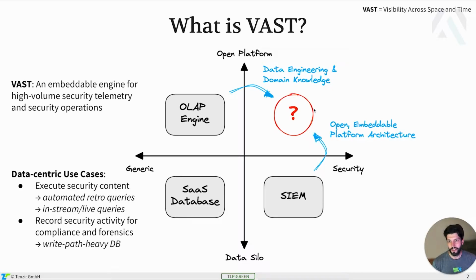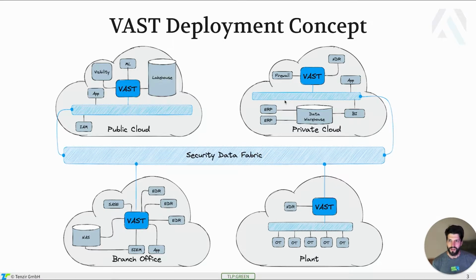Users of VAST are human security analysts that hunt for threats or perform forensic investigations. Aside from humans, the tooling from service providers interacts with VAST in a more automated way to find out whether the latest threats are present in the recorded telemetry, for example. And we envision VAST as a multi-node system that runs across an entire organization in a federated way.